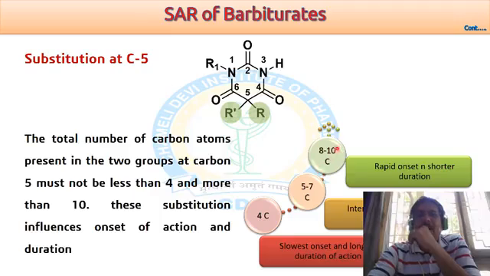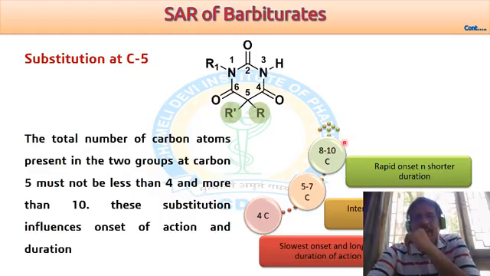Similarly, if we further enhance the carbon, that is from 8 to 10, then it has a shorter duration of action, meaning it undergoes fast metabolism, and the onset of action is also rapid, because they are able to easily cross the blood-brain barrier and achieve MEC in a shorter duration of time, and that's why they show rapid onset of action.